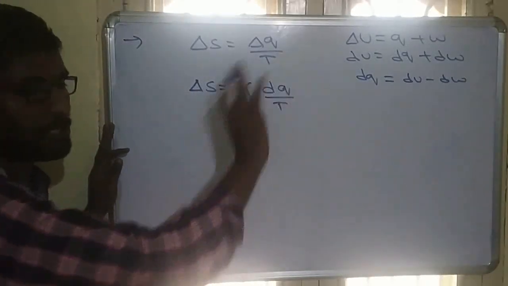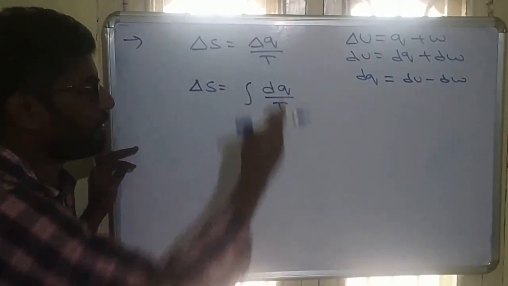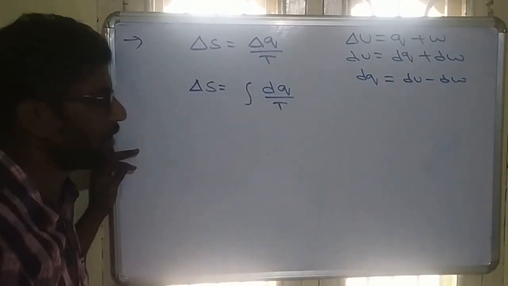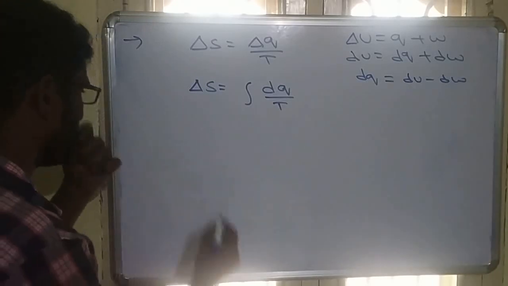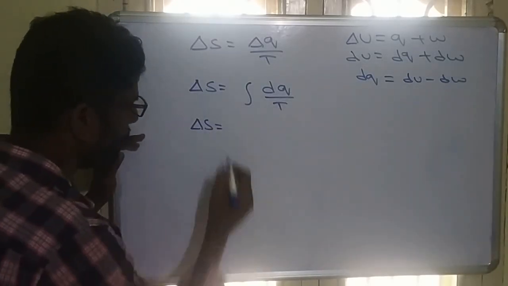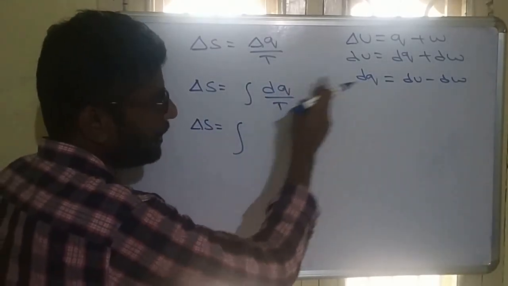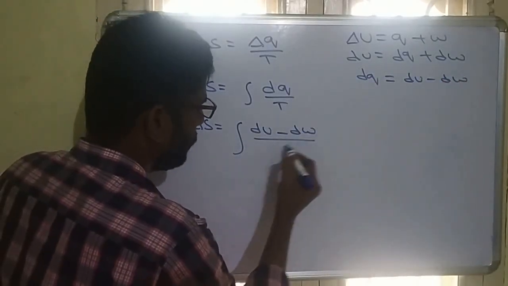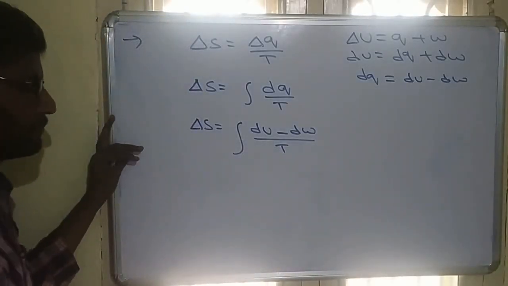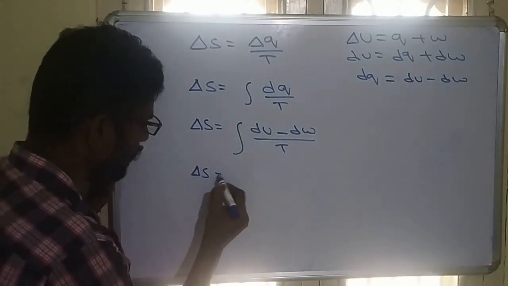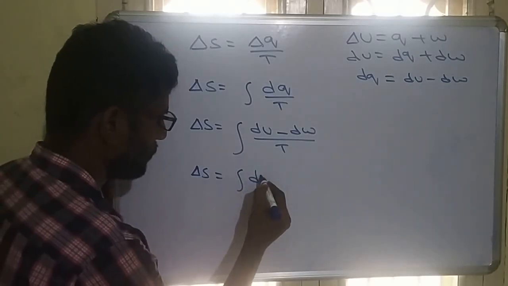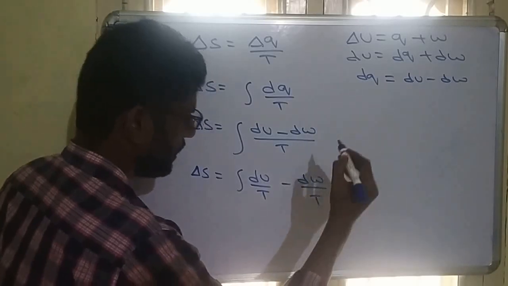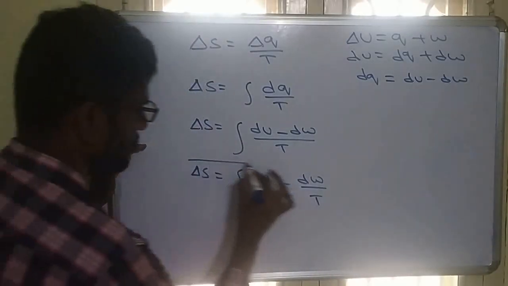So in the entropy equation, when we are substituting, delta S is equal to Q by T, that is delta Q by T. For a small change, we can use the integration of dq by T. So from this, delta S is equal to, in place of dq, we can write dU minus dw by T. When you separate, this will be integration of dU by T minus dw by T. So this equation is most important.